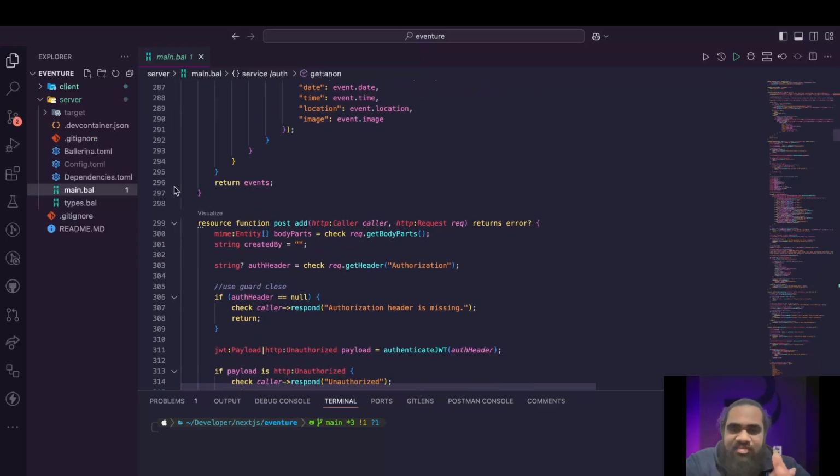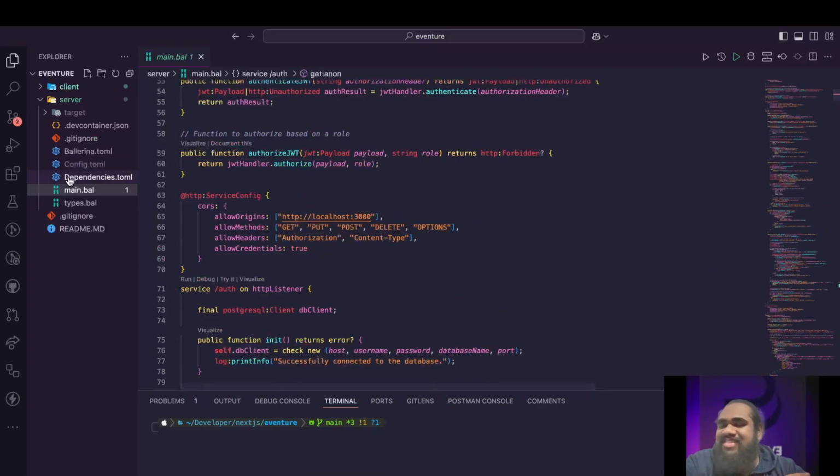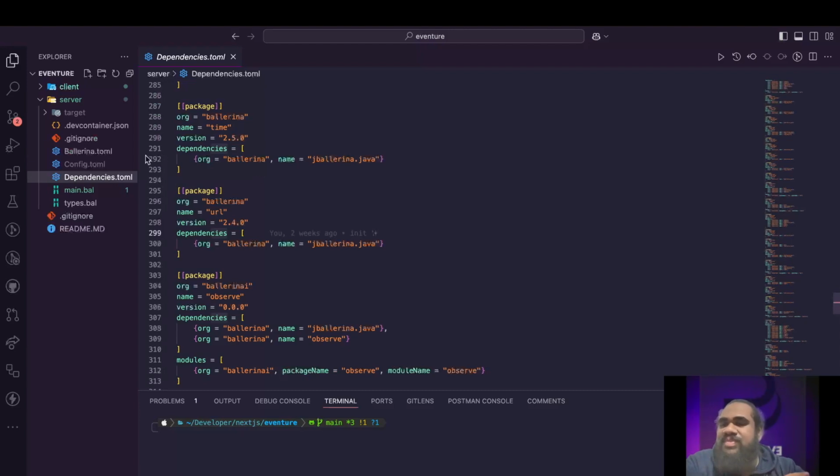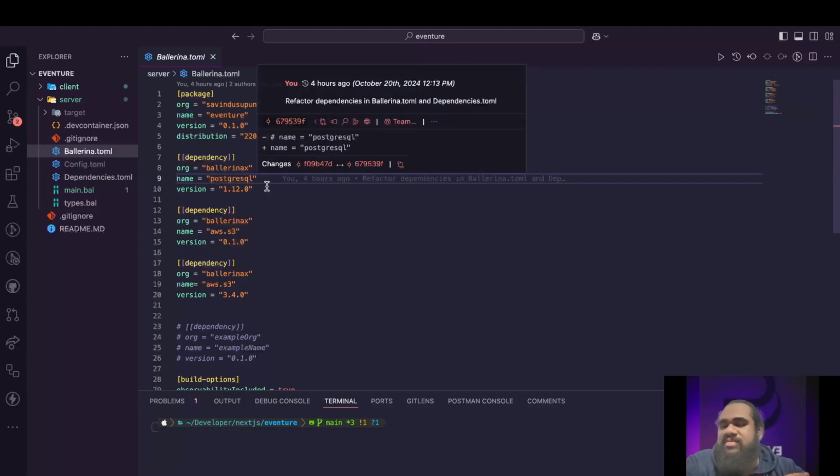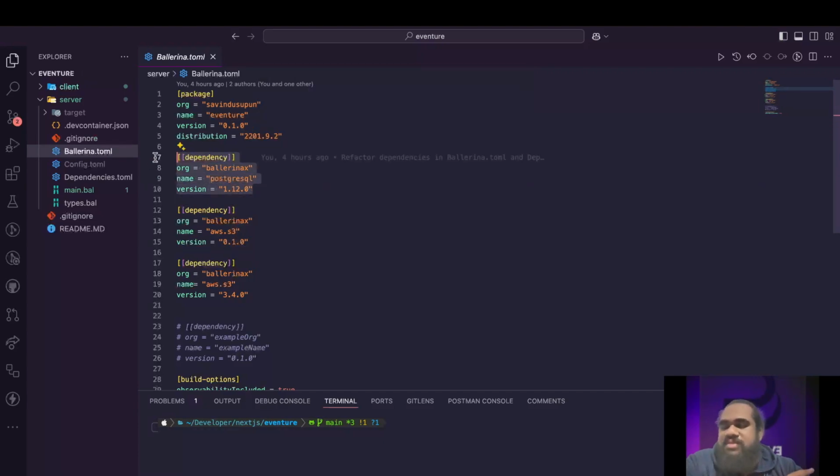Before discussing too much of the coding details, let's look at our dependencies. First of all, we are using the ballerinax PostgreSQL dependency, because we are using a Postgres database, and it is a hosted one. We are hosting it on Supabase, but we are not using any other Supabase-related stuff. We are just using it as a Postgres hosting service.